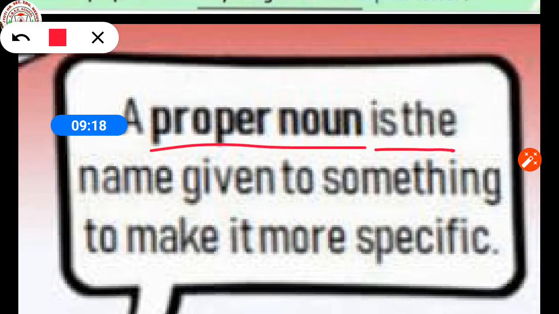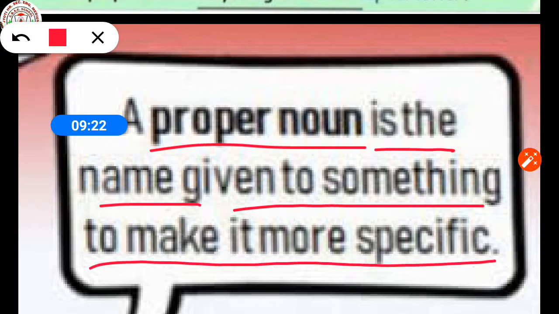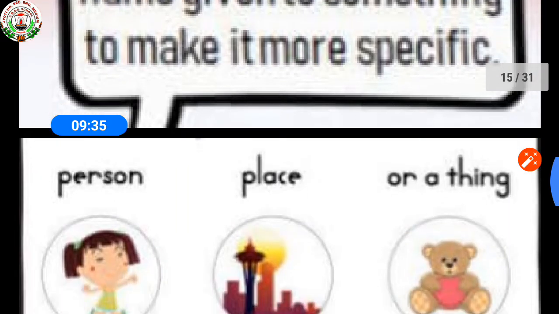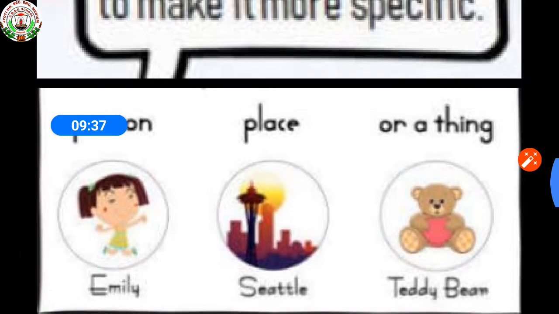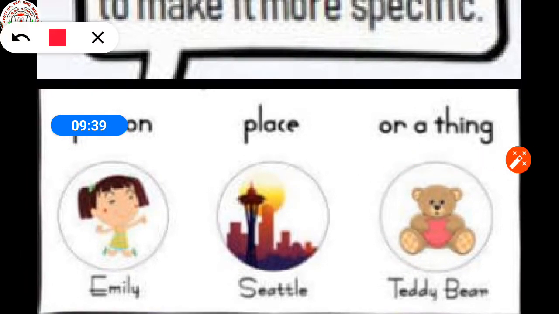A proper noun is the name given to something to make it more specific. So, always remember that a proper noun is the name given to something to make it more specific. So, see the example. Emily is the name of a girl.